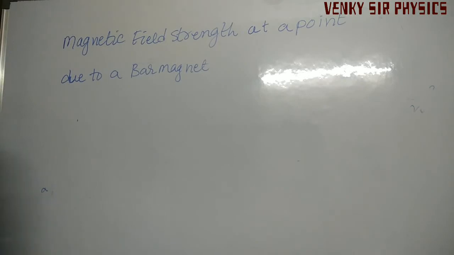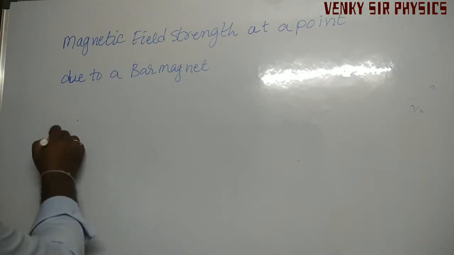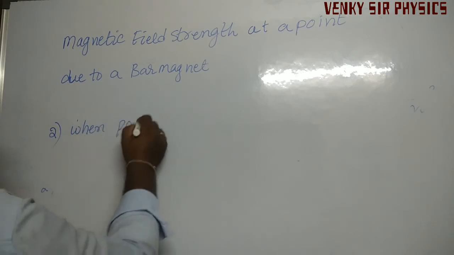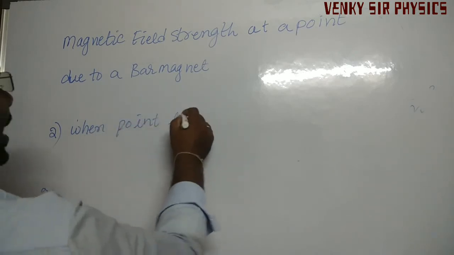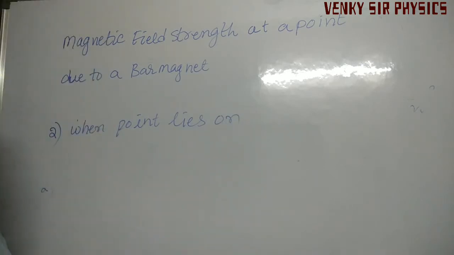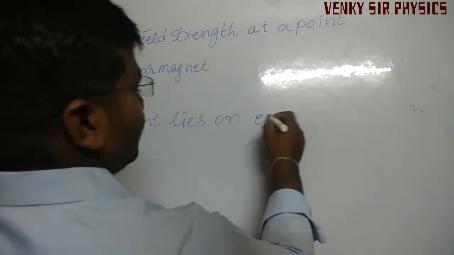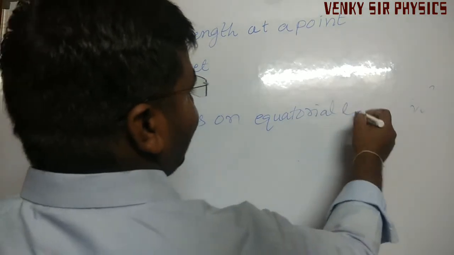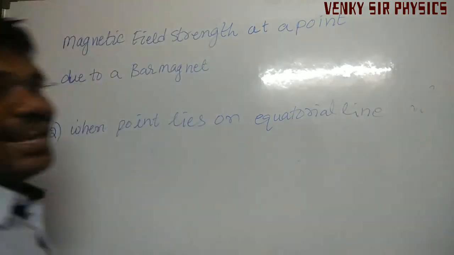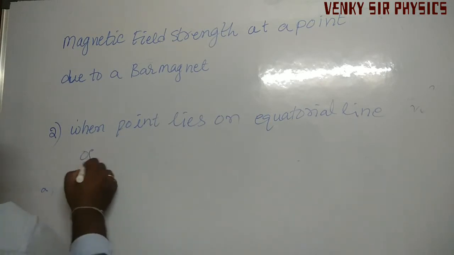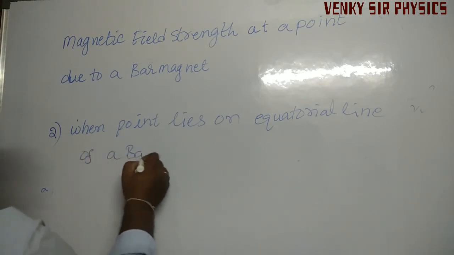Okay, the second one, when the point lies on the equatorial line of a bar magnet.